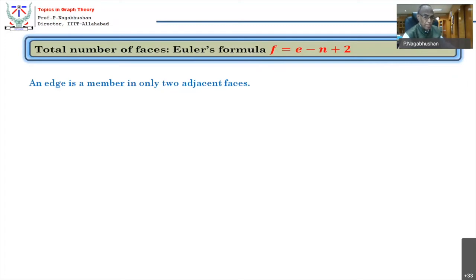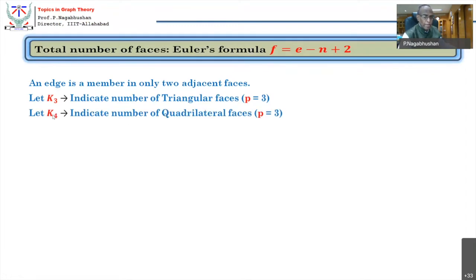Okay. All right. So let K3 indicate the number of triangular faces. In the previous example, there were 3 triangular faces. Let K3 indicate the total number of triangular faces, P is equal to 3. And again, there is a printing mistake. Dr. Javed will note that. Let K4 indicate the number of quadrilateral faces. Not P is equal to 3, P should have been written 4. Let K4 indicate the total number of 4-sided faces. Okay. Let K5 indicate the total number of pentagonal faces, P is equal to 5. This is the effect of block copying while making the slides.